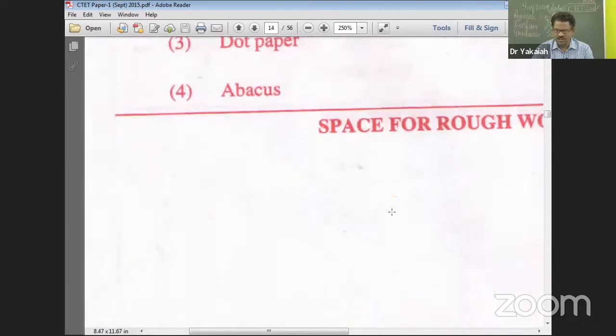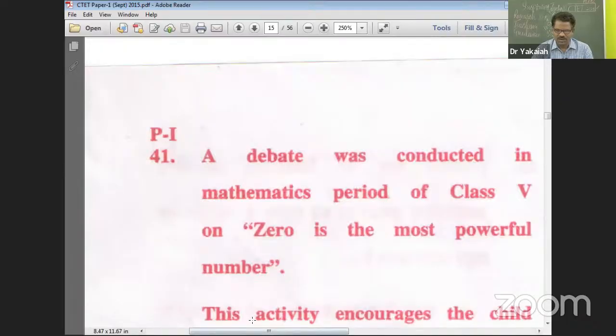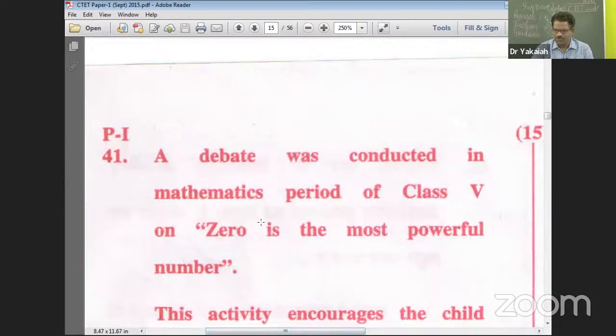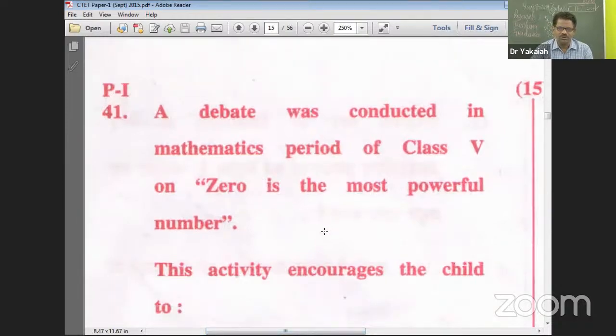Somebody type in, are you able to see question number 41? Yes, we are back. Okay. Question 40, answer number 3, the dot paper we have seen, and now we move on to 41. Question number 41.